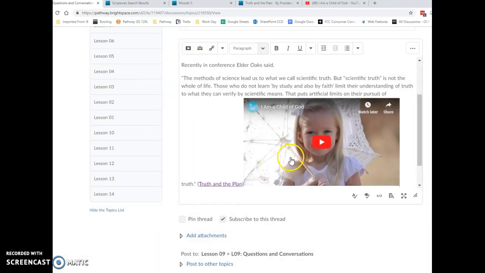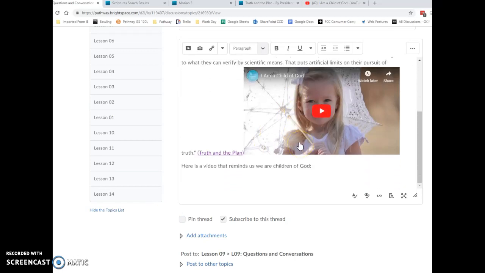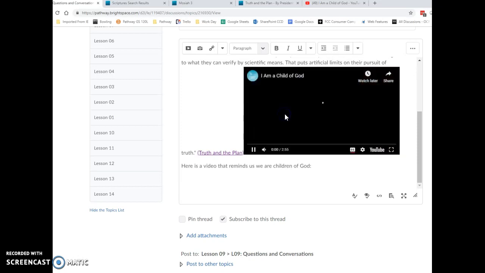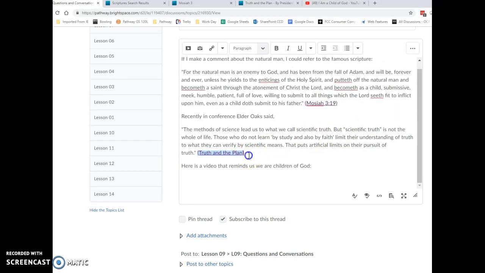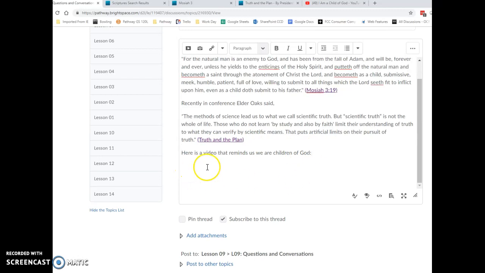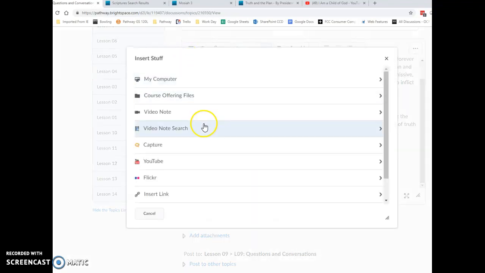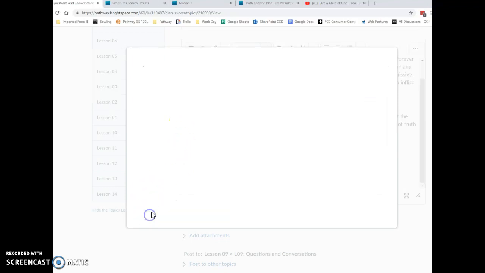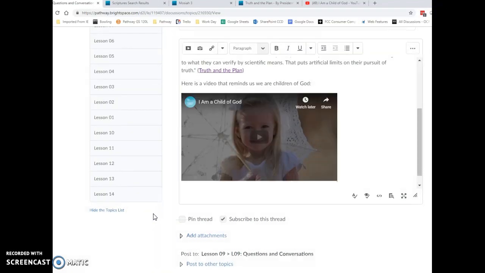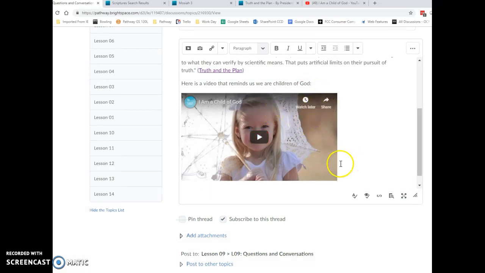And it inserts it into my discussion board, but it inserted in the wrong place. So I'm going to delete that. I'm going to try to delete that. Okay, it's deleted. So it went to the wrong place. I forgot to put my cursor down here where I wanted it to go. So I'm going to have to insert stuff again. Go down to embed code, paste it, next. Insert, and now it's down where I want it to be.